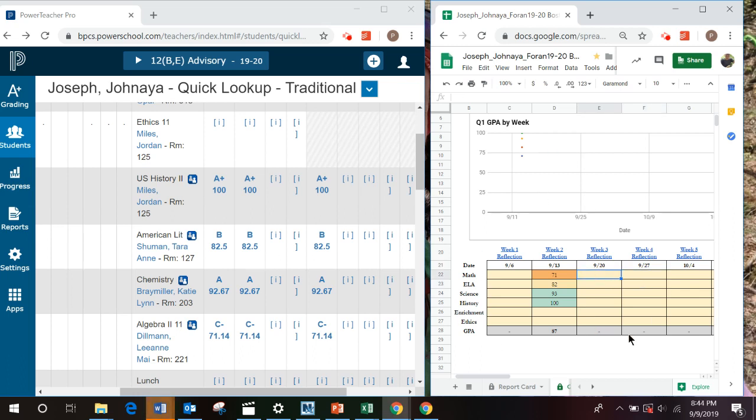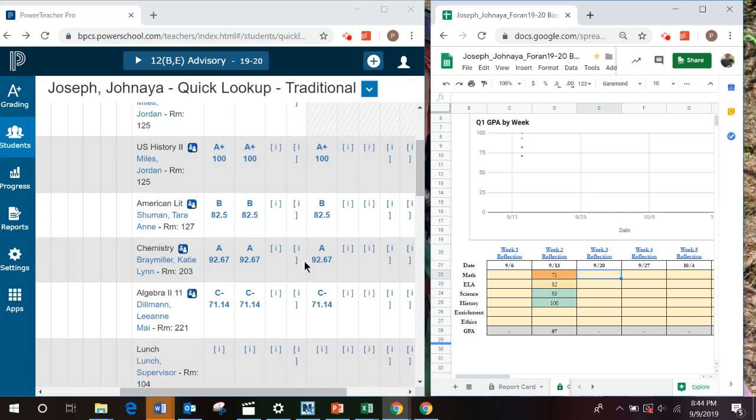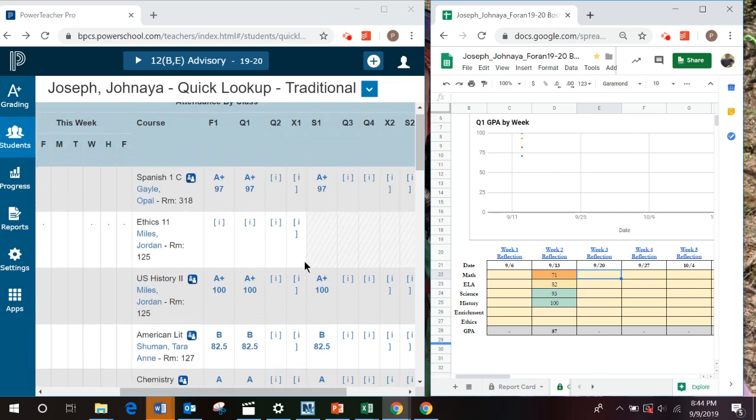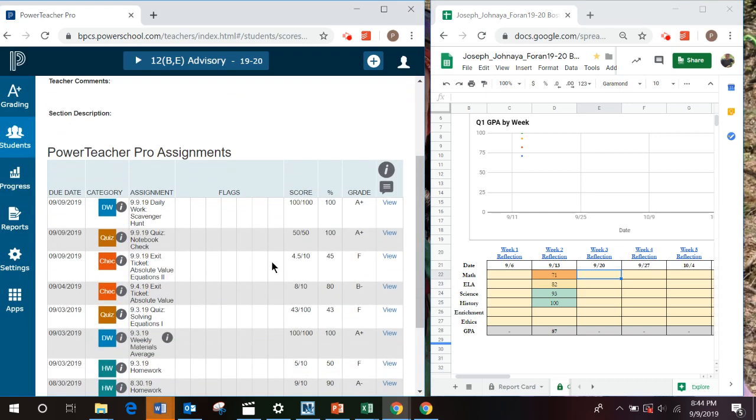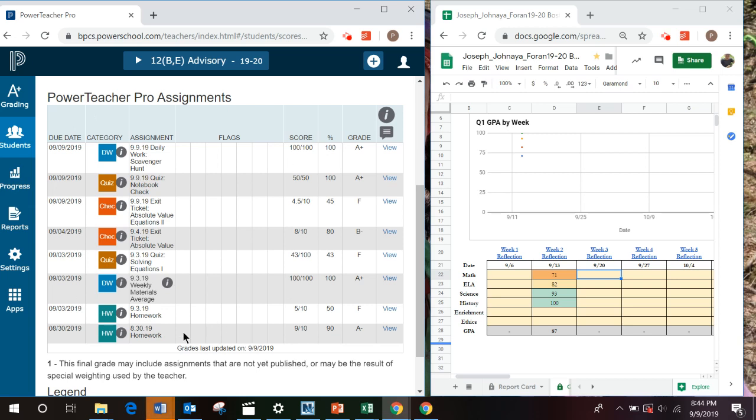Now that we've entered our grades, it's important to go back to PowerSchool and figure out why we earned them. So choose one class and click on the grade. You'll see that every assignment pops up and they're color coded. So homeworks, quiz grades, checks, and then your classwork are all different parts of your grade that add together.